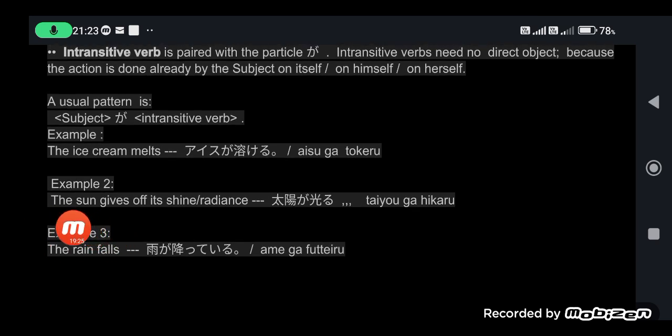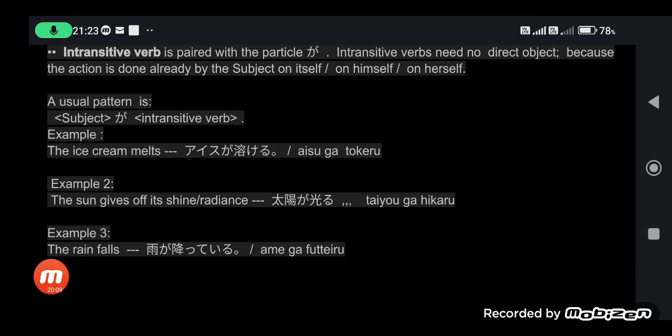Example number 2, the sun gives off radiance. The verb here is hikaru, which means giving off shine, giving off radiance. Taiyo is sun. Taiyo ga hikaru. So the sun gives shine. We know that the sun will just naturally, without any aid, shine on itself. It will give off radiance or shine without any external aid.